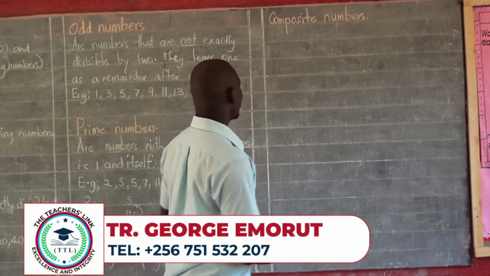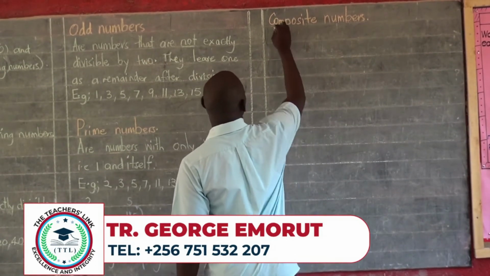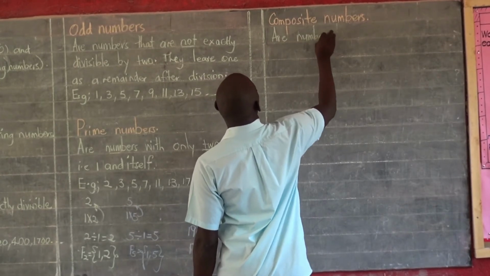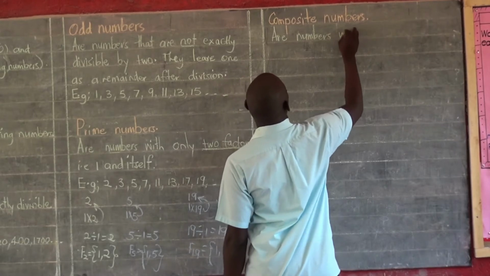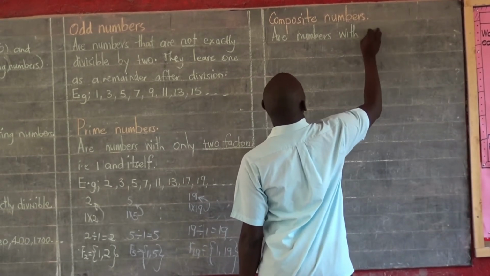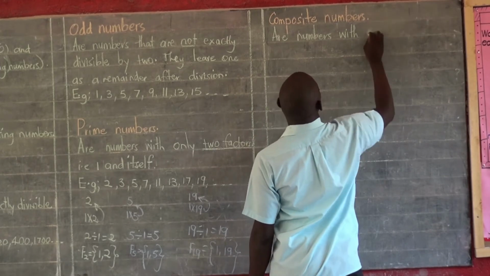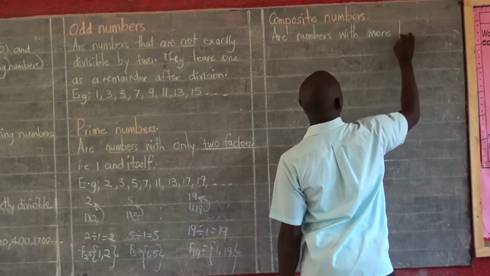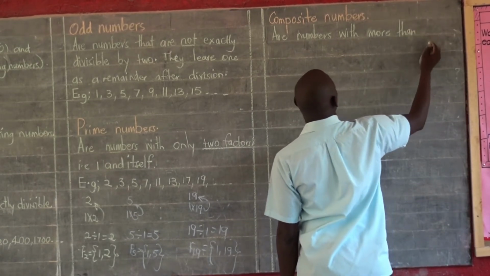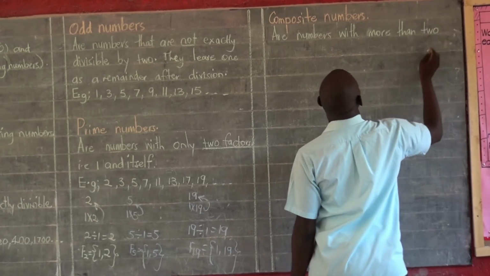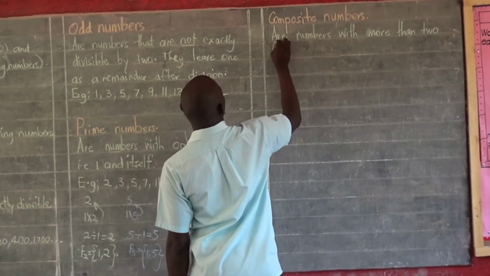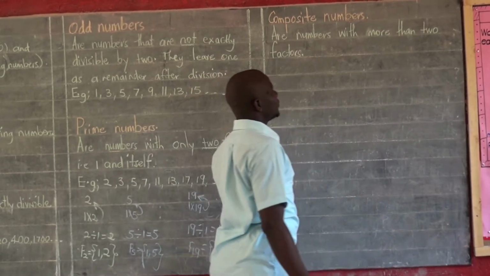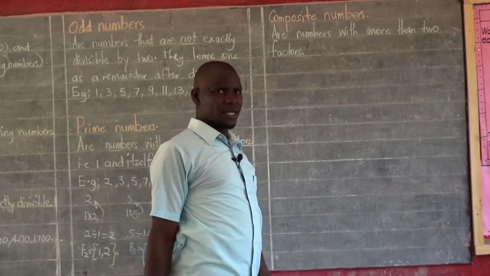So we can write a simple statement that says composite numbers are numbers with more than two factors. Yeah, all numbers which have got more than two factors.